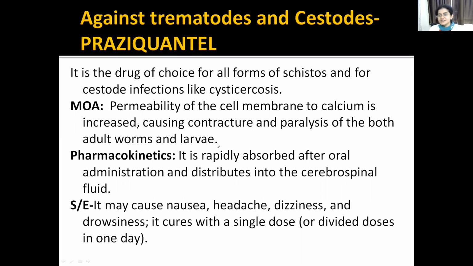Okay. So praziquantel, you remember, against both nematodes and cestodes you can use. And what is the mechanism of this? It increases the permeability of cell membrane to calcium and it causes contracture and paralysis of both adult worm and larva.